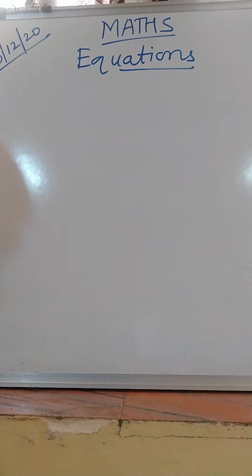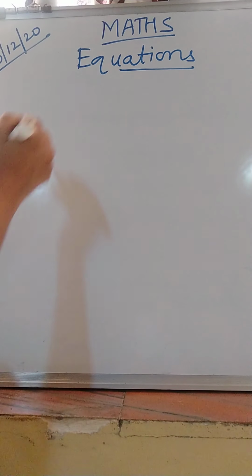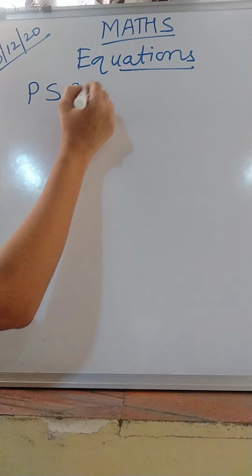Let's start with question number 5 of practice set 28.